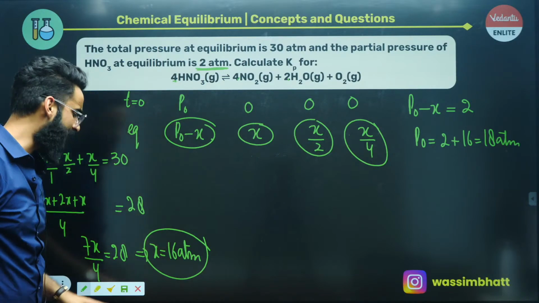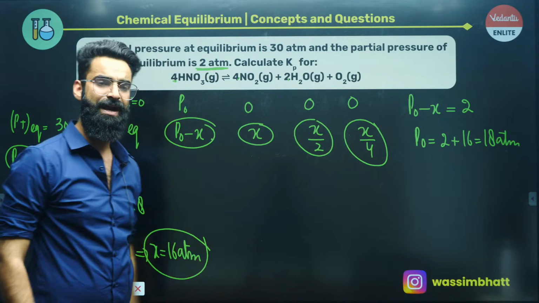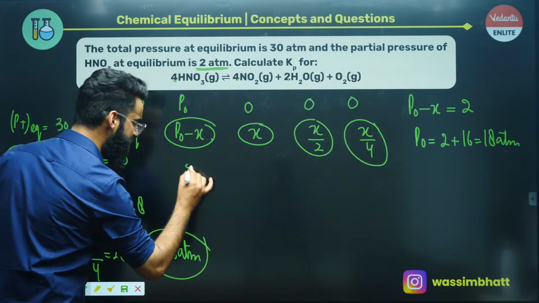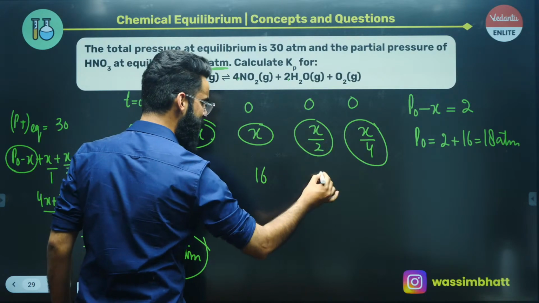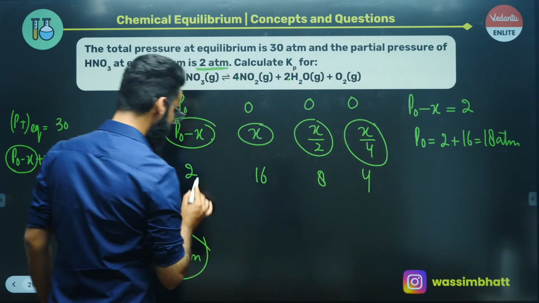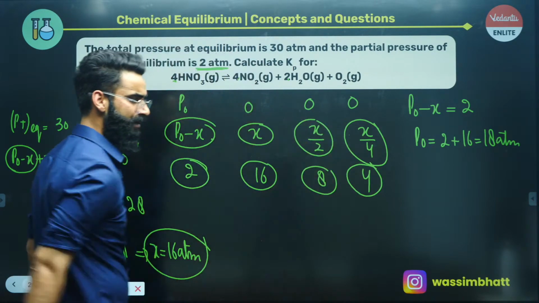If you got the P naught value and the x value, you can get the exact values of the partial pressures of reactants and products. P naught minus x is given to be 2 atm, right? X value is 16. X by 2, 16 by 2, is 8. 16 by 4 is 4. So these are the atm values, the partial pressures of reactants and products at equilibrium.